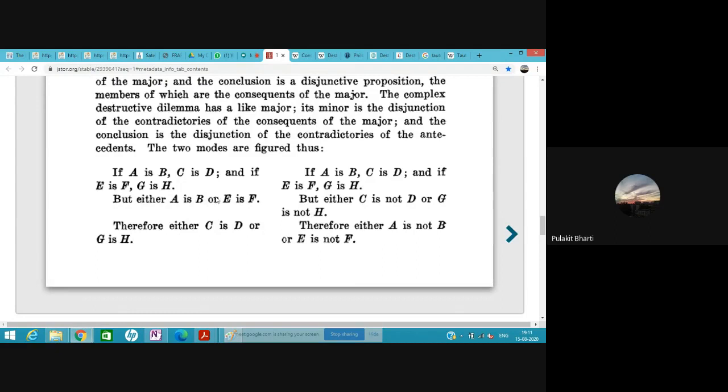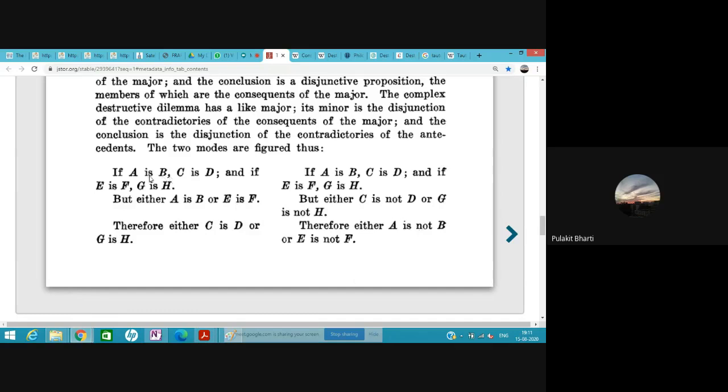So either A is B or E is F, therefore either C is D or G is H. So this is the complex constructive dilemma.